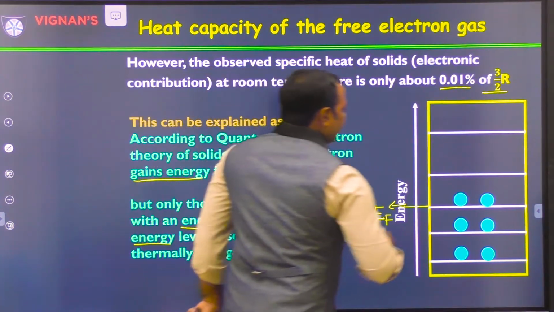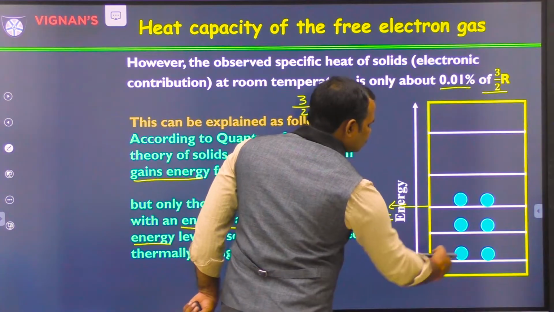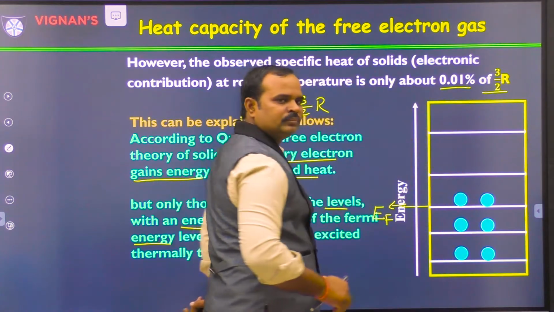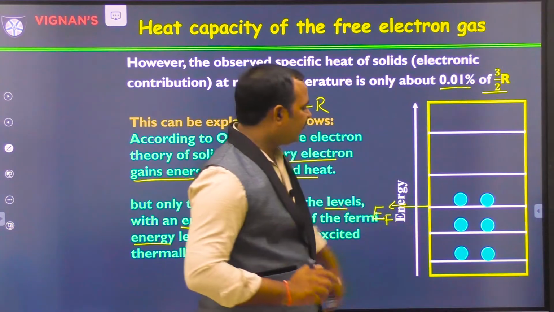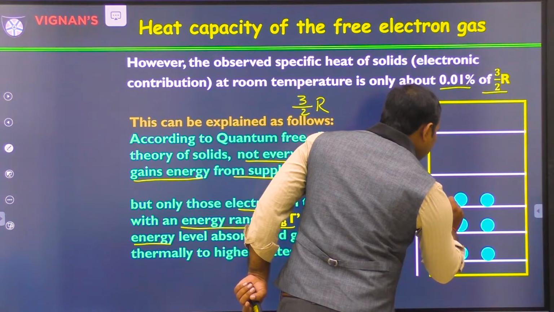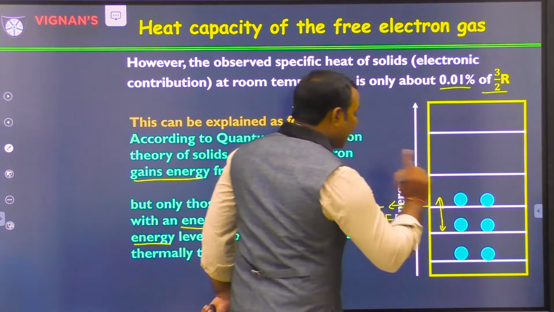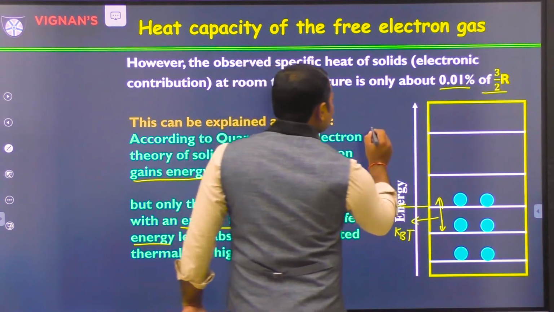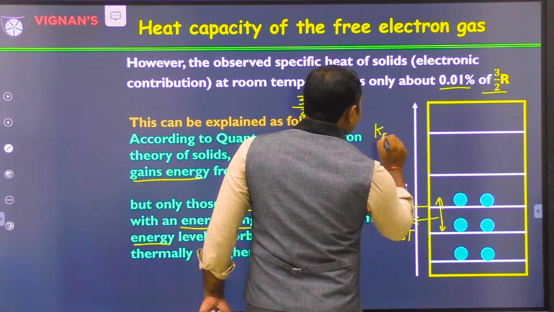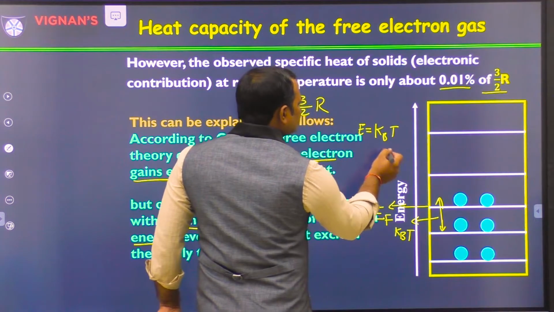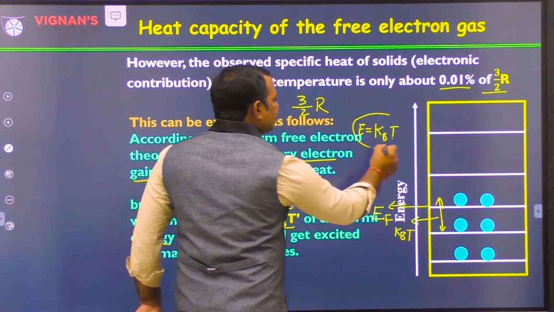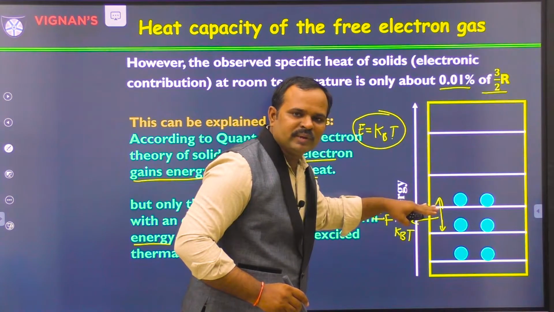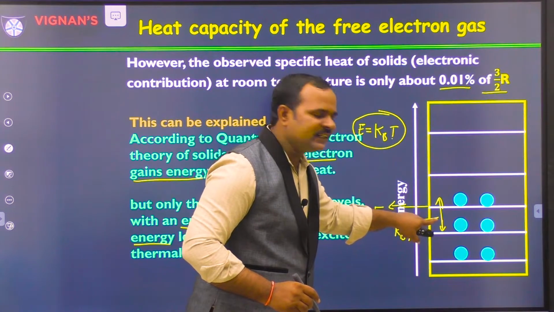According to classical free electron theory, all the electrons get excited, but according to quantum free electron theory, only those electrons closer to the Fermi level, of the order of kBT, are excited. Here kBT is the supplied heat energy, where kB is the Boltzmann constant and T is the temperature.